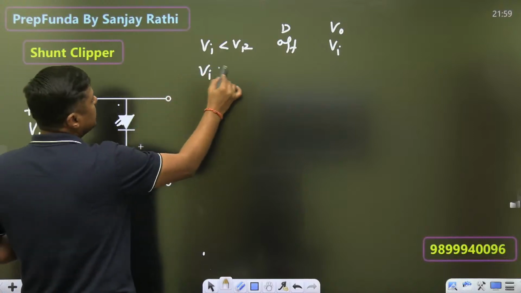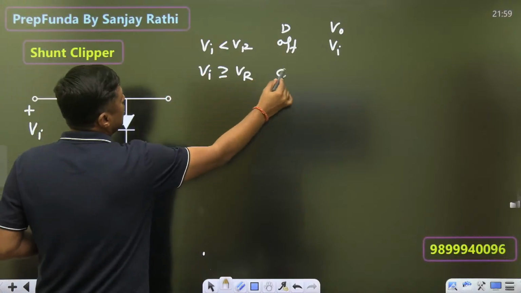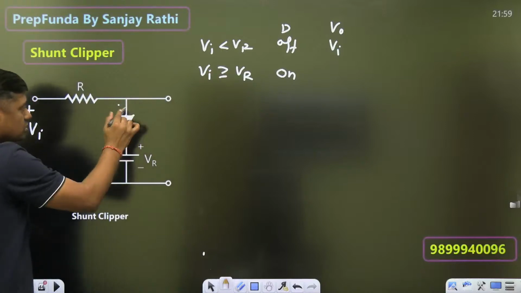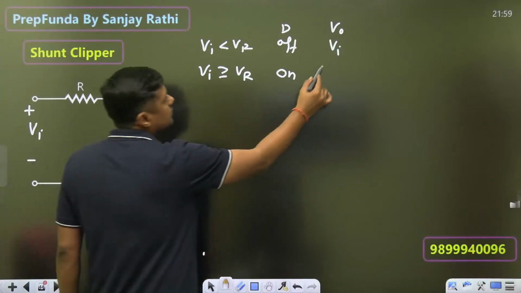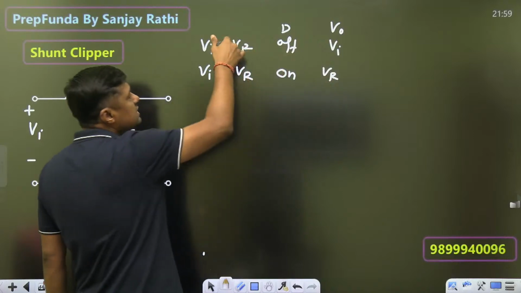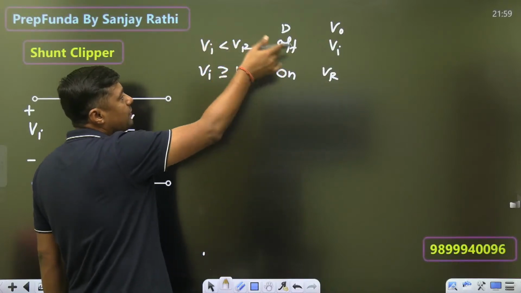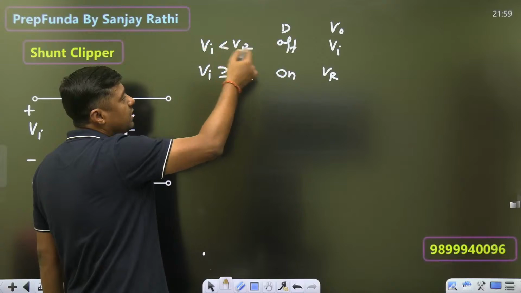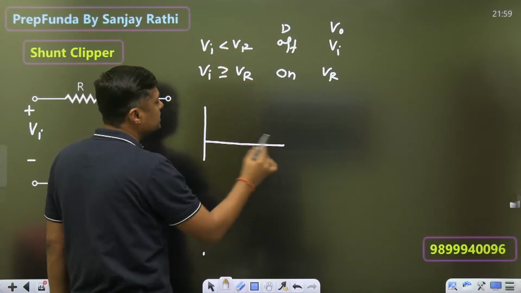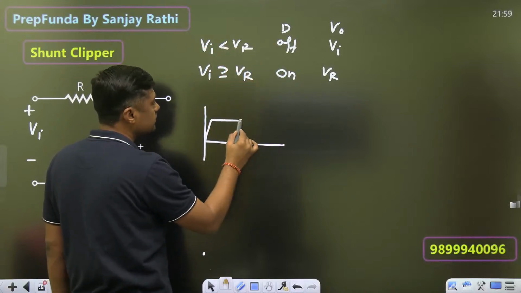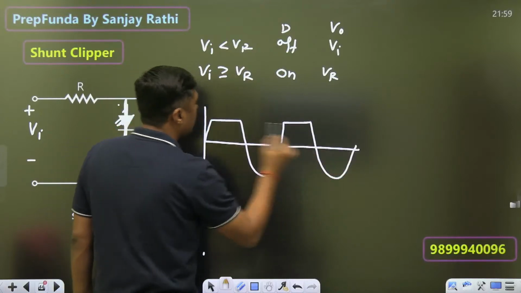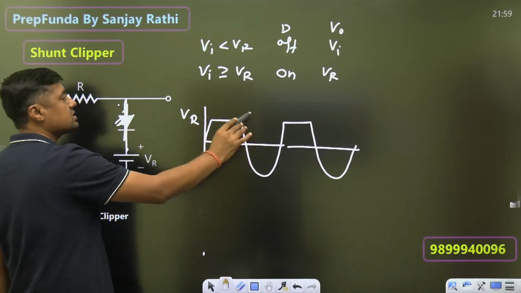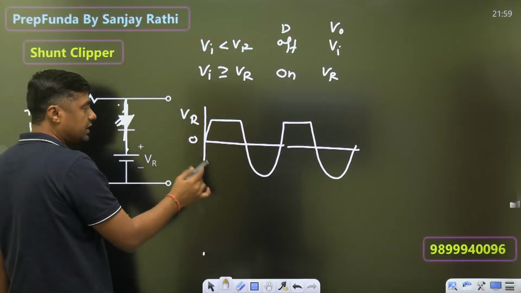When Vi is greater than or equal to Vr, the diode is on. When this portion is on, what is the output? Vr. Simple. When it is less than Vr, output is a replica of the input. When it is greater than Vr, output is constant. So we are getting this type of output. When it is above Vr, it is constant. When it is below Vr, it follows the input.